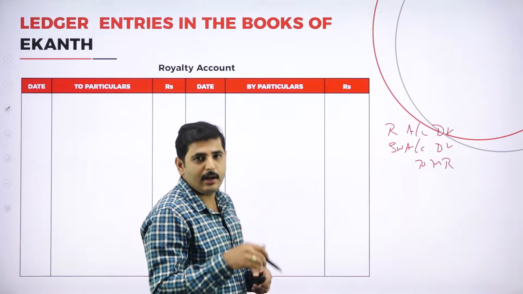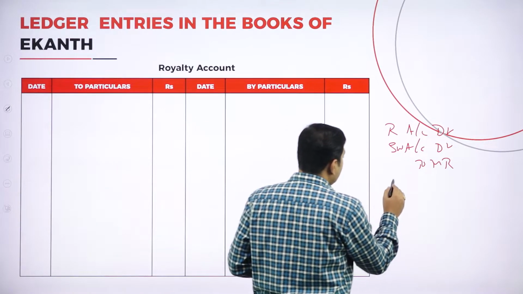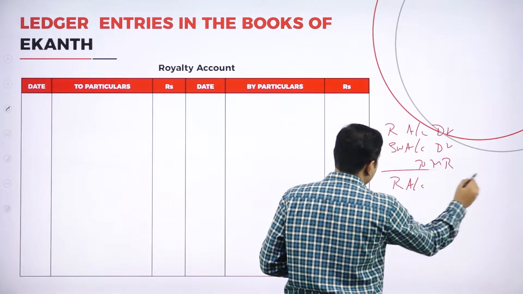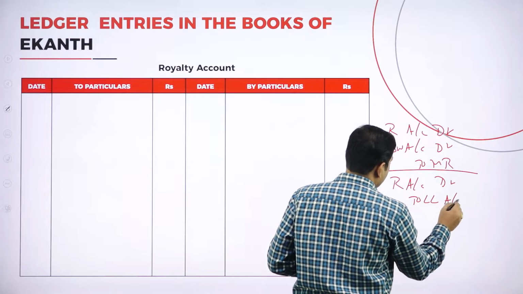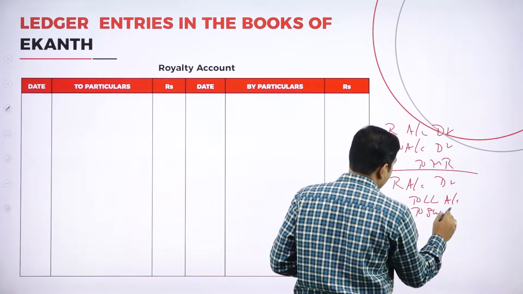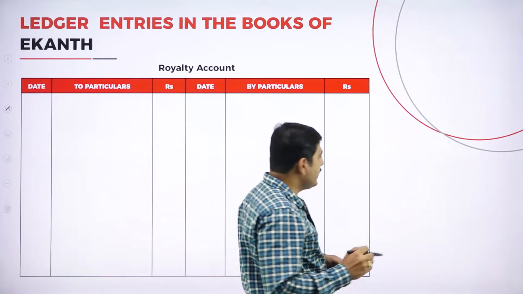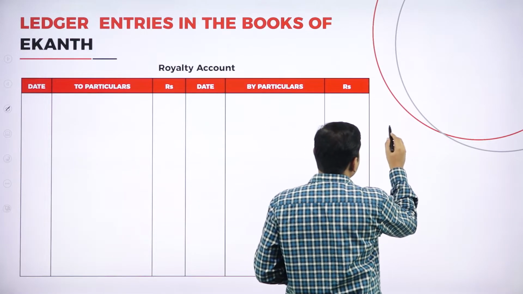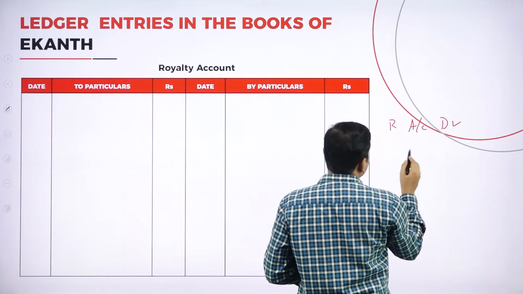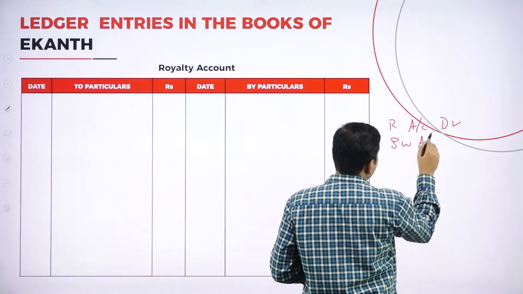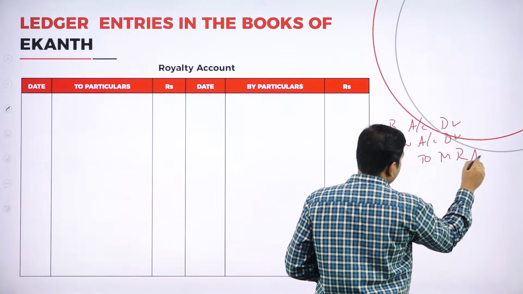Royalty account to landlord account, or to short working account, short working recovered. When you pay the minimum rent: royalty account debtor, short working account debtor to minimum rent account.